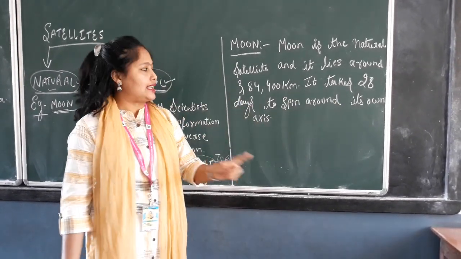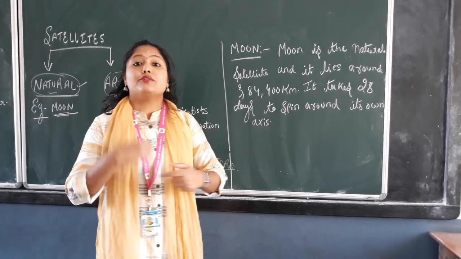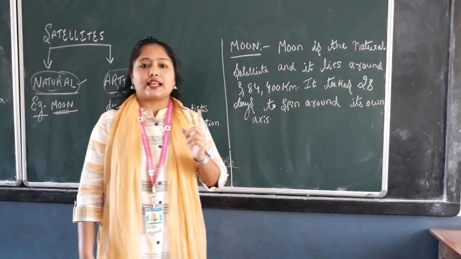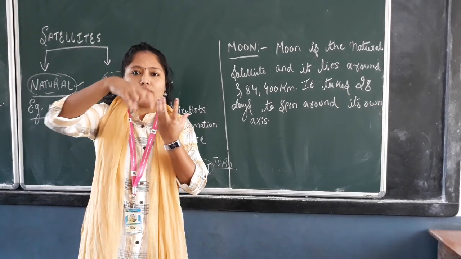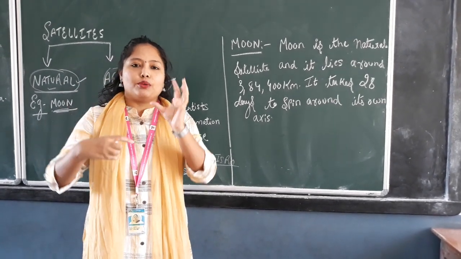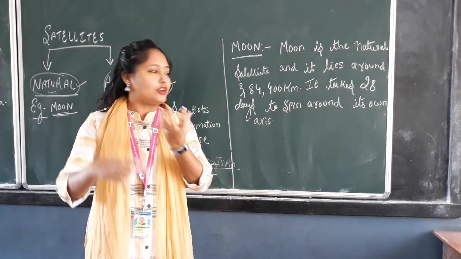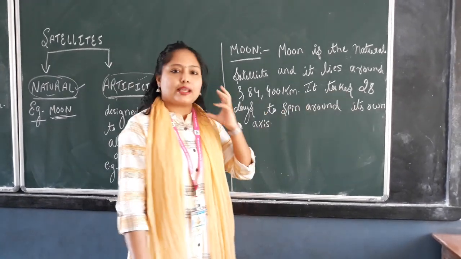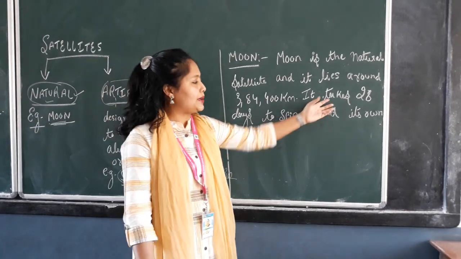It also takes 28 days for its revolution. That's why you might have seen that the moon always looks the same, wherever you see it, because rotation and revolution take the same number of days.